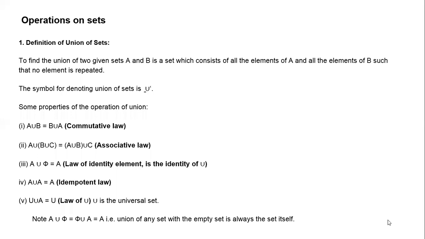Rule-based, ma'am. Yes, it is the rule-based method of representation. Is it continuous or discrete? It is a continuous set, because after 0.5 we can have 0.50001.